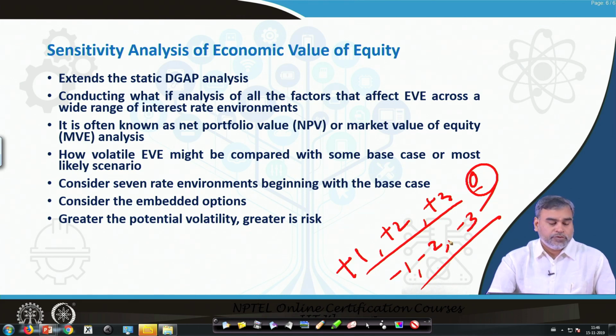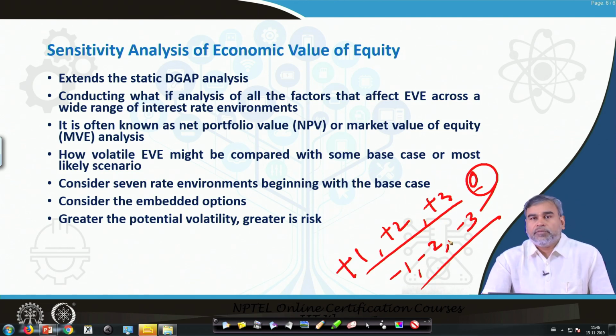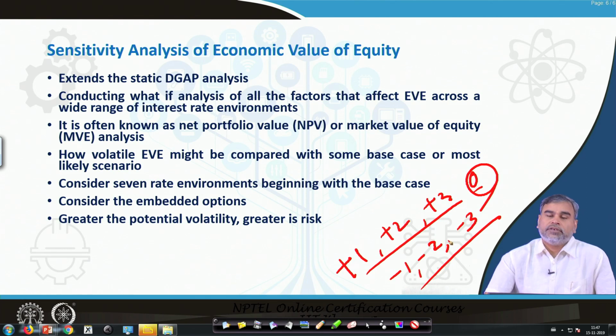So, here if you observe that if the variability is more with respect to change in a particular level of interest rate, if the net value of equity, or economic value of equity, is more volatile, that means we can say that particular bank is exposed to more risk at that particular point of time. So, lesser the volatility, lesser will be the risk, and greater the volatility, greater will be the risk. That means the fluctuations with respect to the base year should not be very high whenever there is a change in the interest rate in the market.